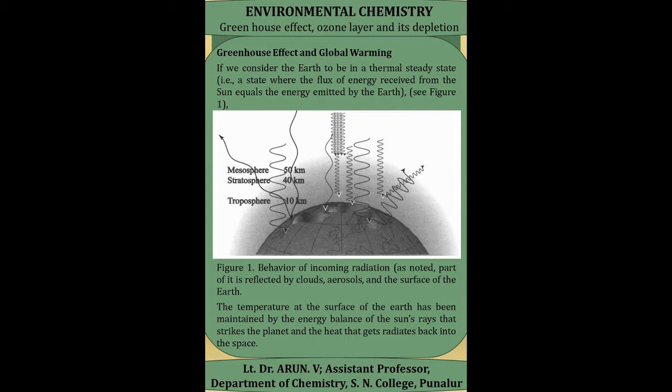This figure shows the behavior of the incoming radiations. Most of the radiations is coming from the sun. So the temperature on the surface of the earth is maintained by the energy balance of the sun's rays that strike the earth, and the heat that radiates back into space.